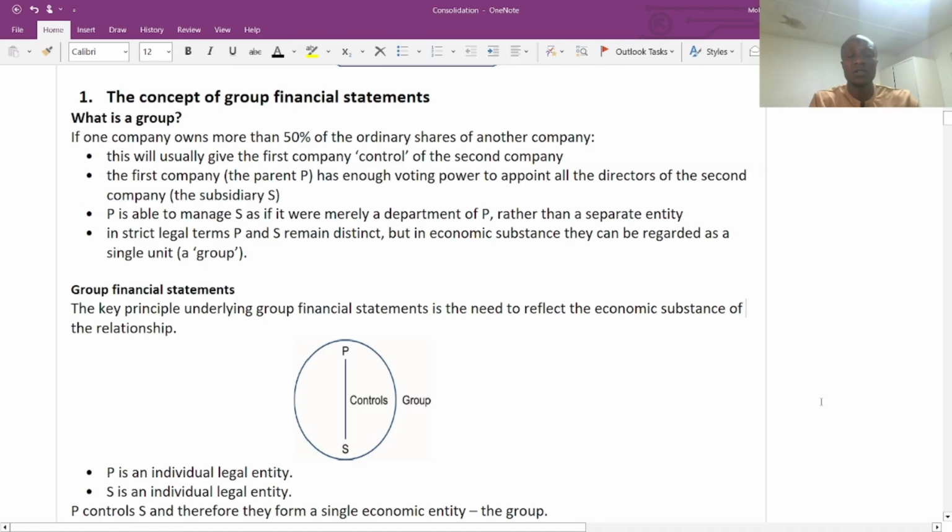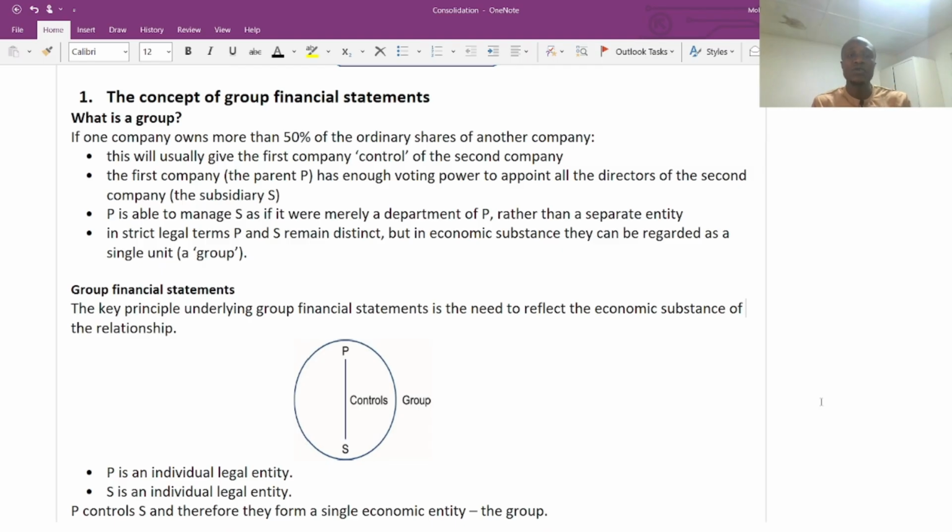When we are talking about the group structure, we can say if a company owns more than 50% of the ordinary shares of another company, then the company that owns more than 50% is the parent company, and the other company is the subsidiary. This is clear. The parent company that owns more than 50% of the ordinary shares is what we refer to as the parent company. So now, what exactly is that percentage telling us?